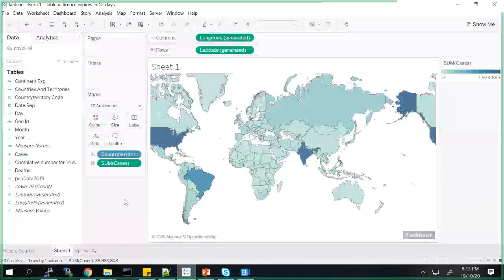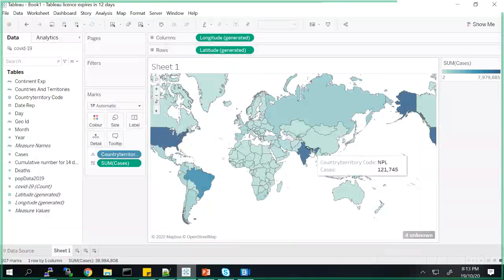Anand, when we use maps, one problem that we come across is that the Indian map is not actually shown in the correct form. So is there any way to fix it? You are saying the Indian map is not showing correctly within India. No, I am not talking about the data, but the geographic boundaries.